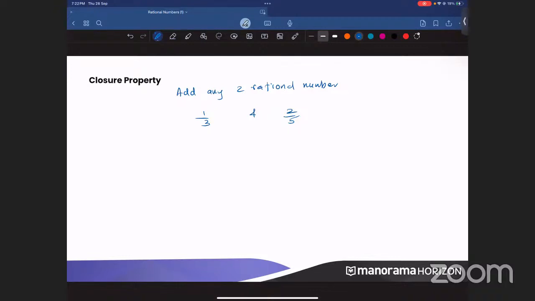Okay, as I told you, I will come back to that in the upcoming slides about integers and rational numbers. Gauri told that A plus B is equal to another integer. Let me just give you an example. If I take two rational numbers, 1 by 3 and 2 by 5, and I'm adding these two, how can I add them? Taking the LCM. So when you take the LCM, you can write it as 5 plus 6 by 15, right? What is 5 plus 6 by 15? It is 11 by 15. Very good.